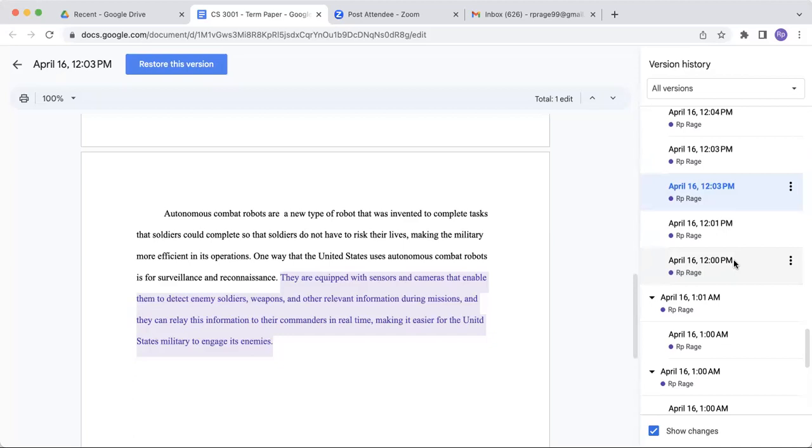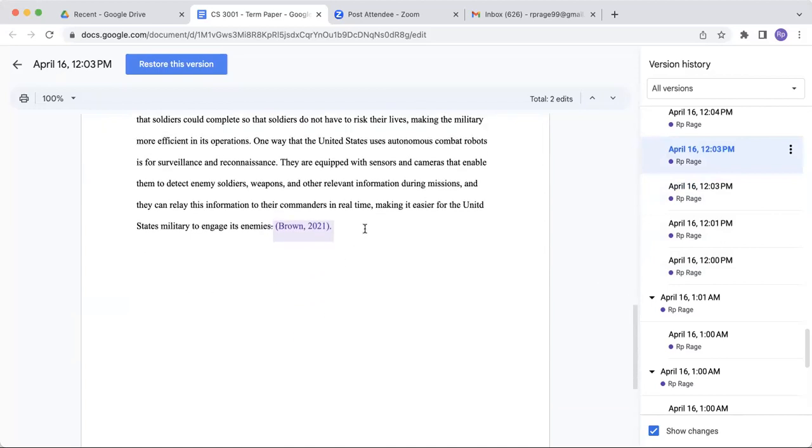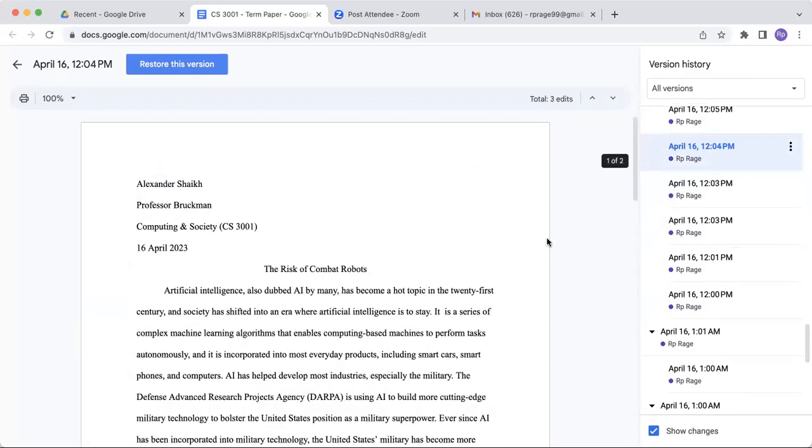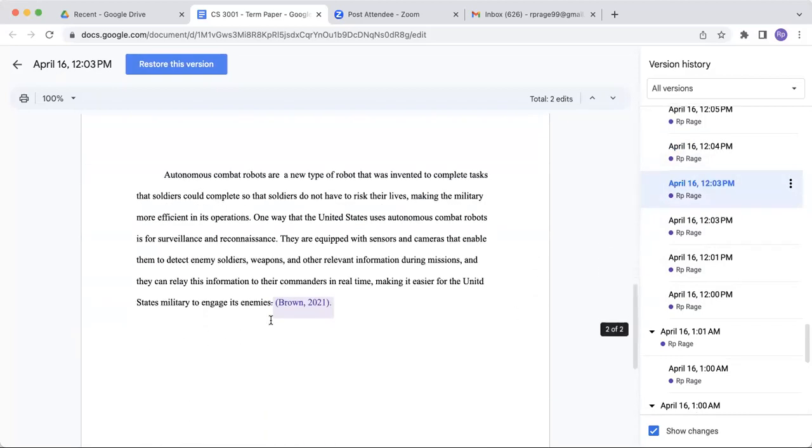Had it been an AI writing this, it would have just spat out a paper in 5 minutes, which is not something that I did. And up here's me adding the citation to this evidence. And here's another thing. Over here, as you see this word right here, I made a typo. The UNITD. ChatGPT would never ever make a typo like that, ever.